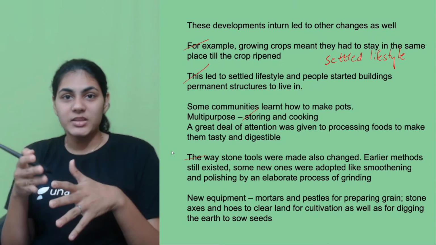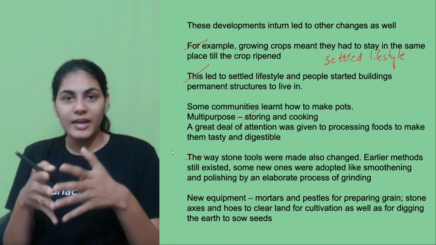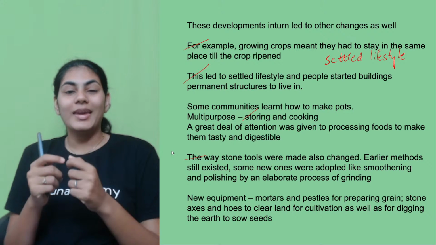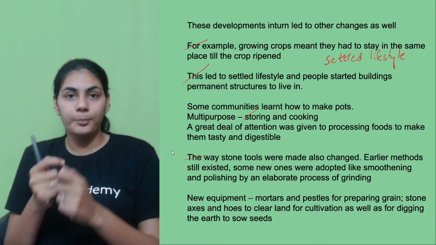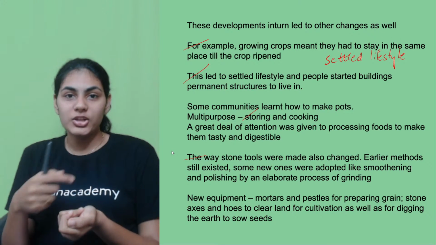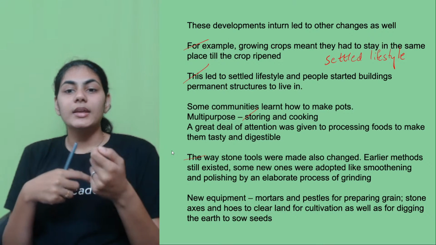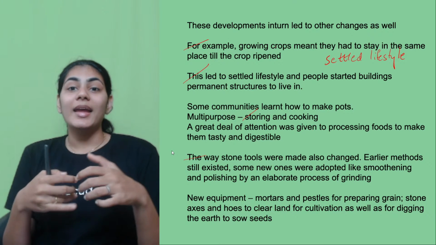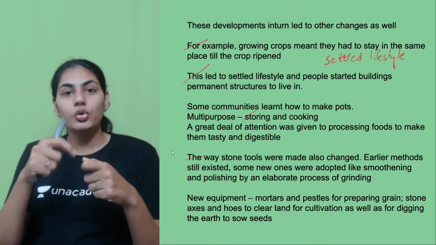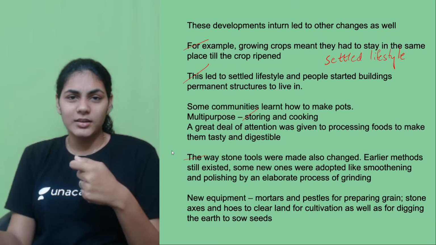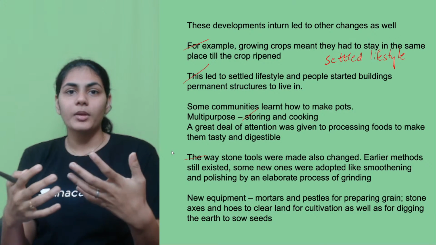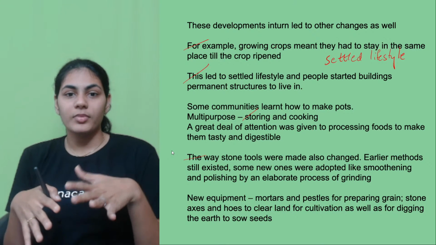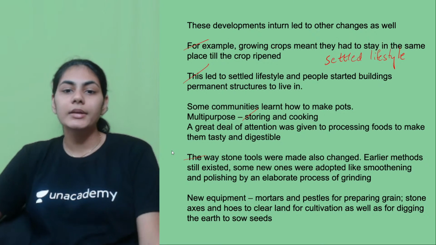But as time passed by, in this particular era we are talking about, tools became smoothened and polished. They polished all the tools. That is how they became sharp, and it became easy to cut the meat or any other things, whatever you have to cut, by using these stone tools. So that was an easy process. That was an advancement, right?